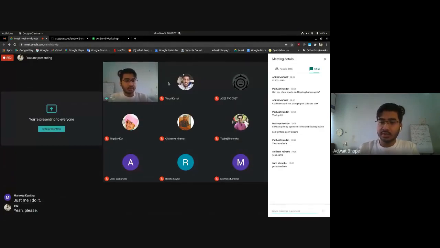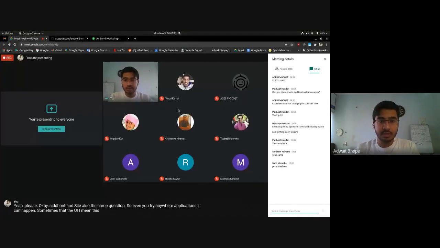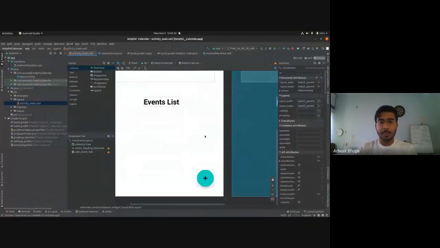Okay, Siddhant and Sahil also have the same question. Even if you try running your applications, it can happen sometimes that the design editor does not accurately represent the UI, but it might still show up in your application. So until you check, I'll just move on because we would run out of time otherwise. Let me know what happens.